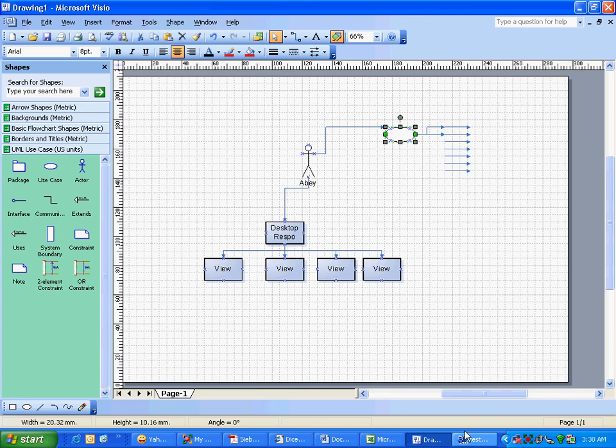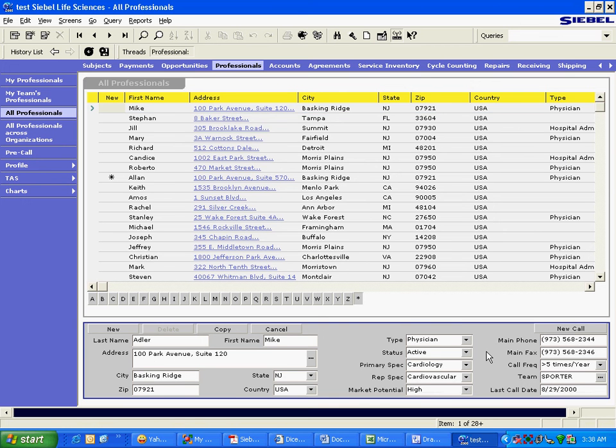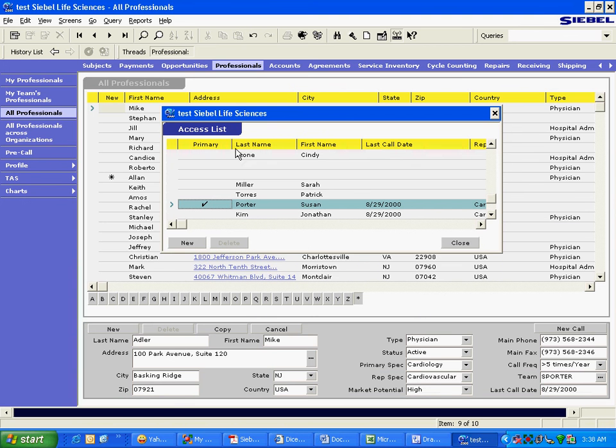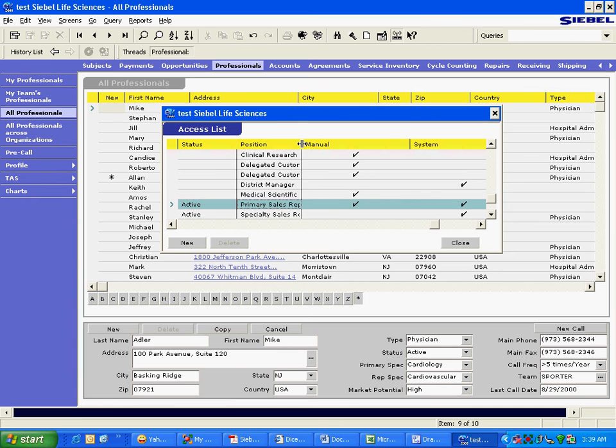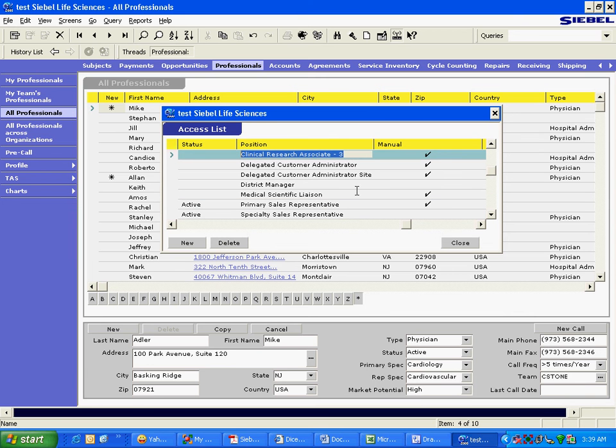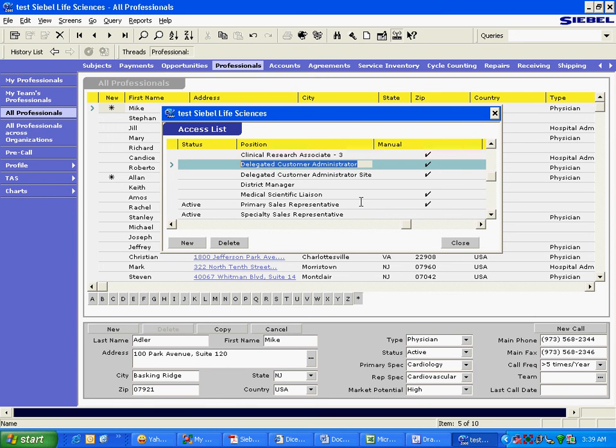So, this data is assigned to Susan Porter, as you can clearly see, and Cindy Stone. So what is it I am talking about? This is a ghost entity. In the front, it looks like it is assigned to Susan Porter, but if you go right, you will see the position that it is assigned to. It is assigned to primary sales representative, and it is also assigned to clinical research associate 3. It is assigned to delegated customer administrator.